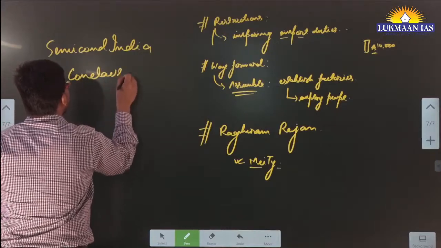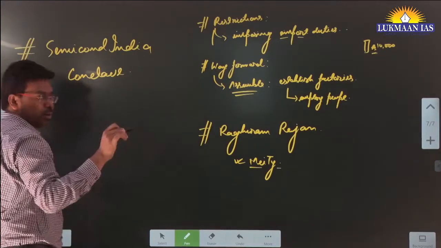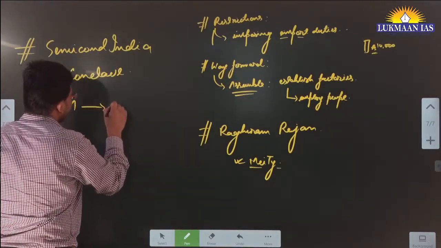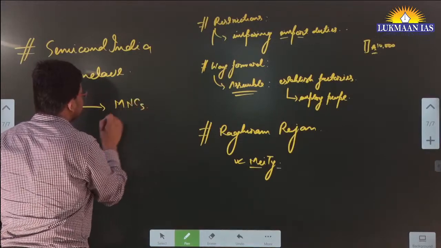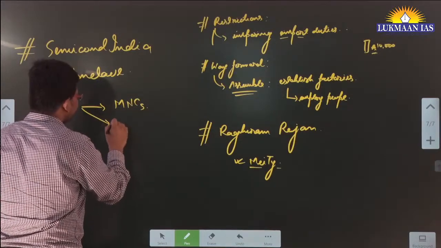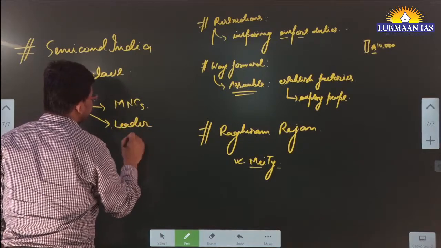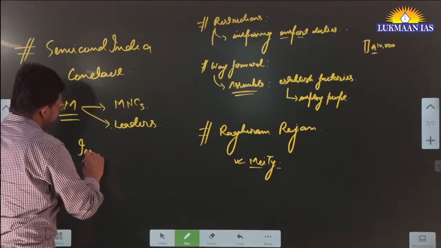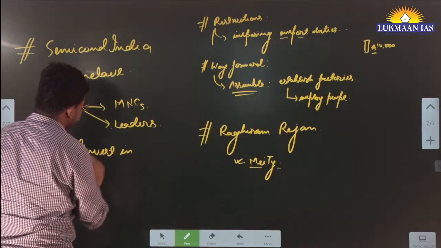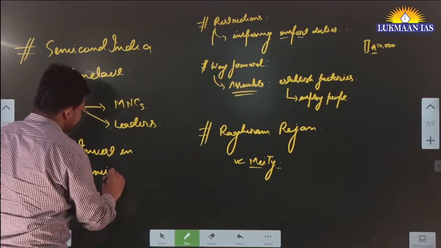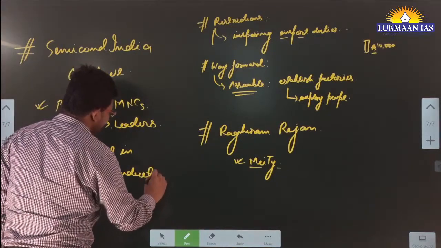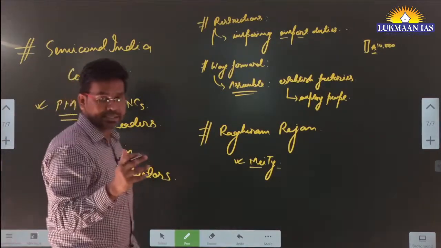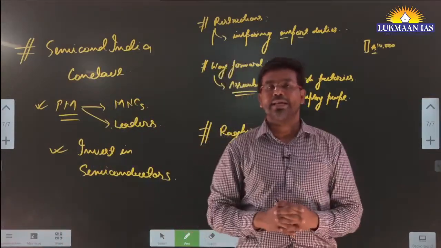So this particular conclave means a meeting of high level people. The Prime Minister of India has interacted with the leaders of multinational companies, CEOs of multinational companies, and leaders of various countries. He has asked those people to invest in India, to invest in the semiconductor sector and semiconductor business in India.